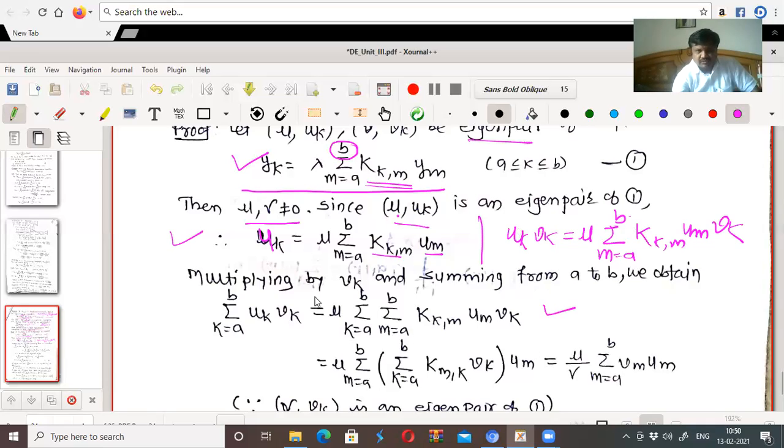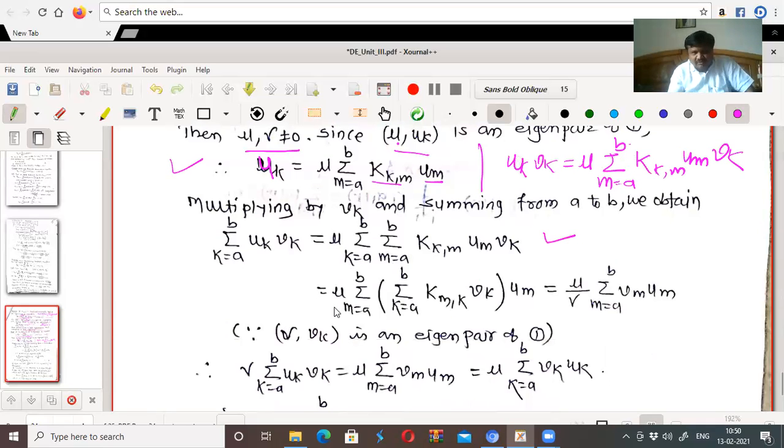Now this is equal to mu times the summation from m equal to a to b, as it is, right? K from a to b. The summation is interchangeable, meaning you take the summation over m firstly and then over k, which will be the same as taking the summation over k firstly and then over m. So I will take the summation m from a to b of the summation k from a to b, k of km vk, and outside this, um.